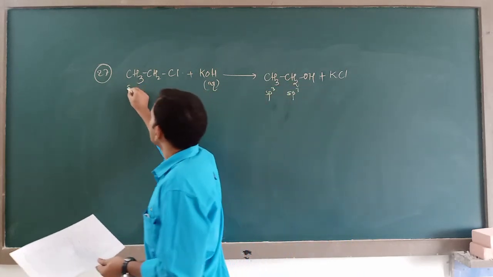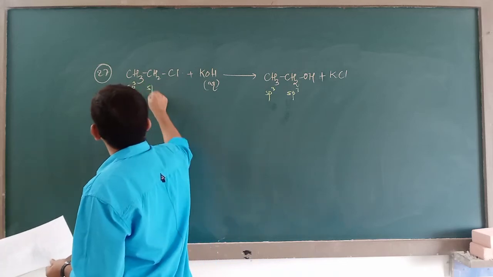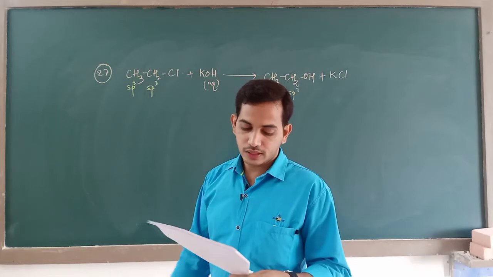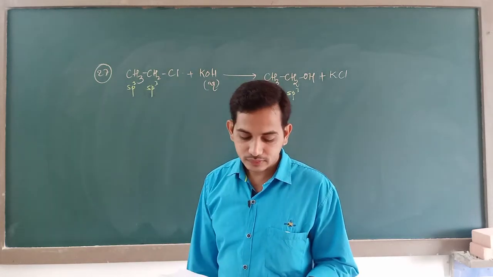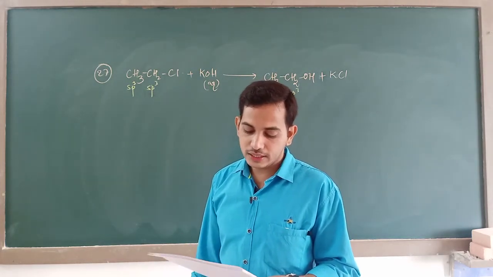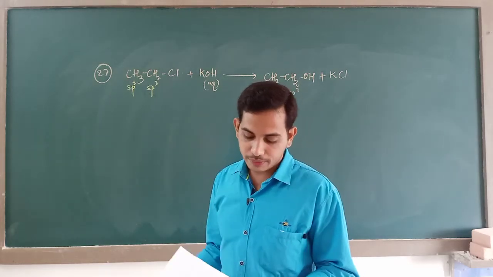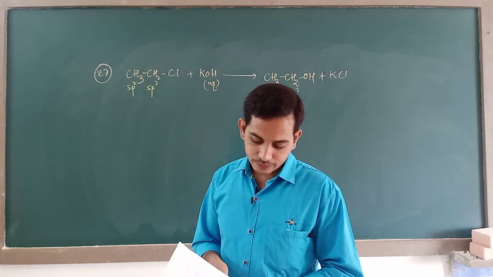Here it is also sp3, this carbon is also sp3 hybridized. So no change in hybridization. What is the answer then? For 27th question, the answer is option C, sp3. No change in hybridization. 28th.